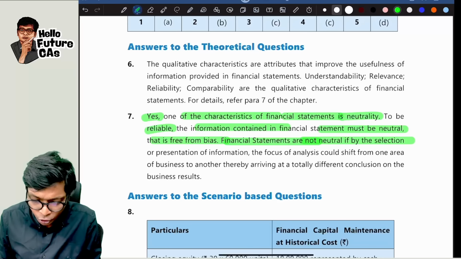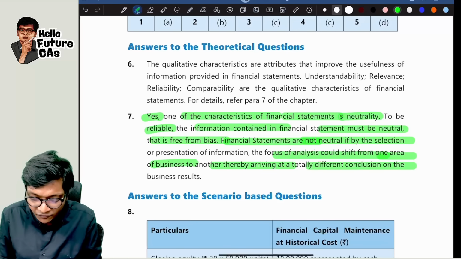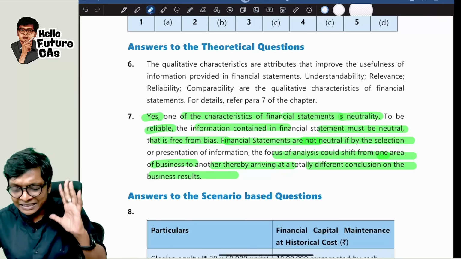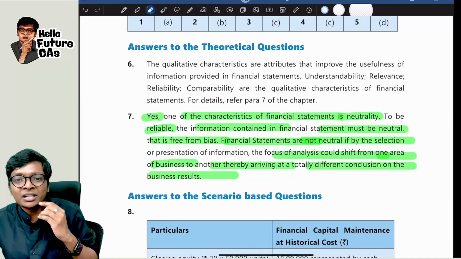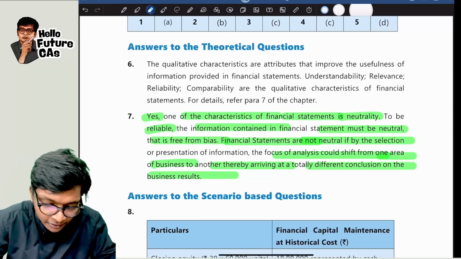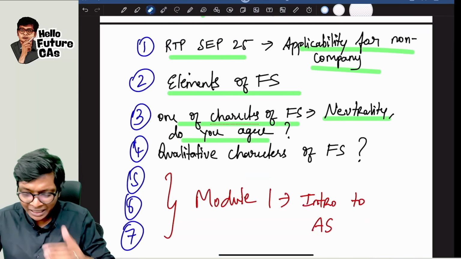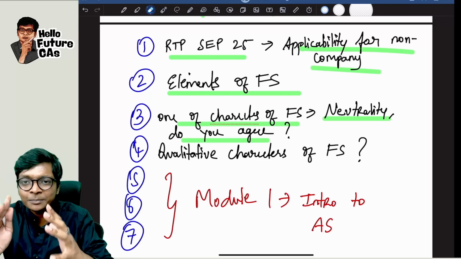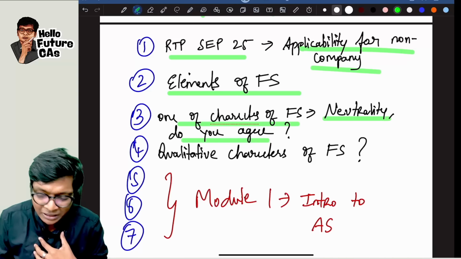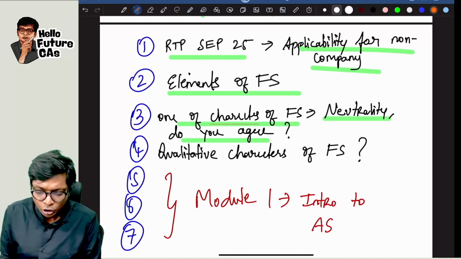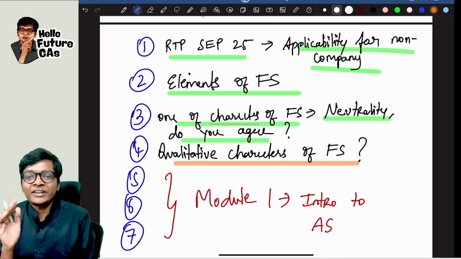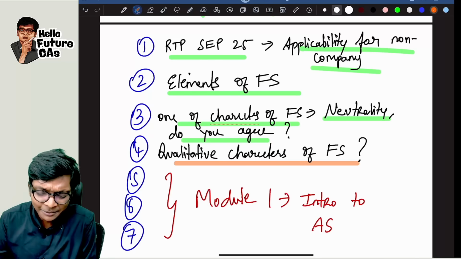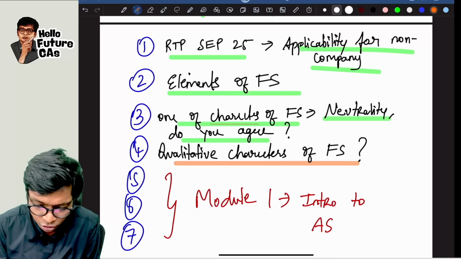If FS is not neutral, then the focus could shift from one area of business to another, arriving at a totally different conclusion of business results. Take a screenshot, quickly go through the key points over here. Basically, neutrality means you have to be neutral towards something, have a neutral opinion and not have any bias, guys.